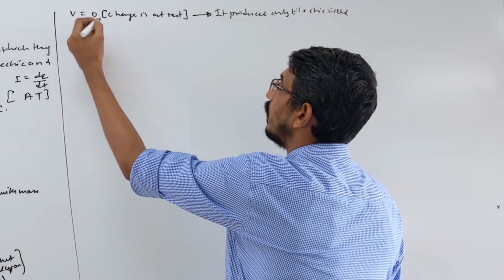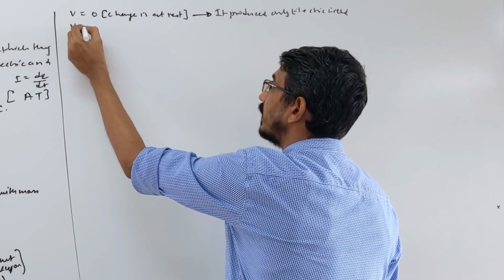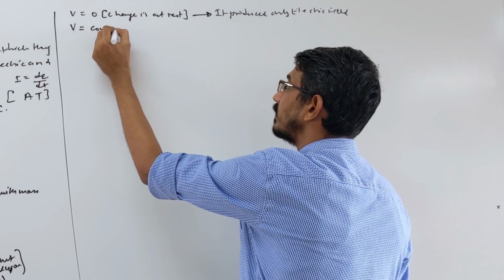Now, the charge is moving but at constant velocity.